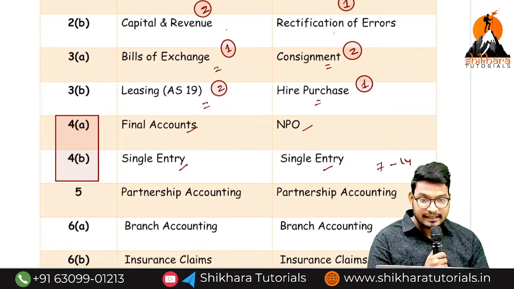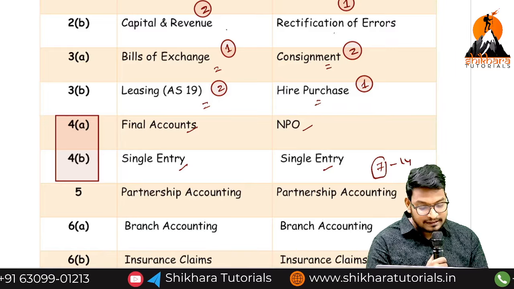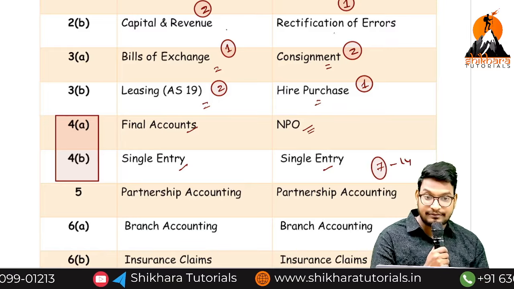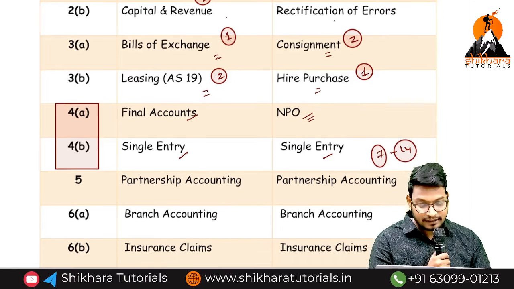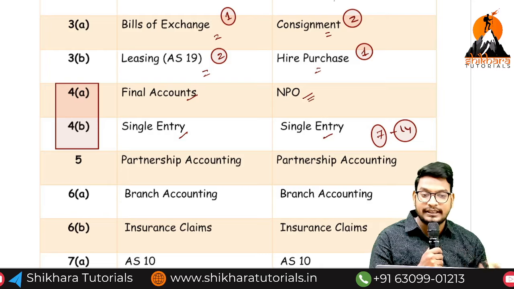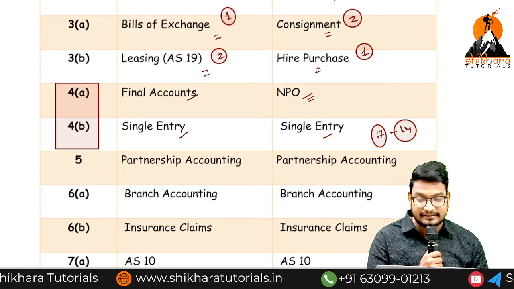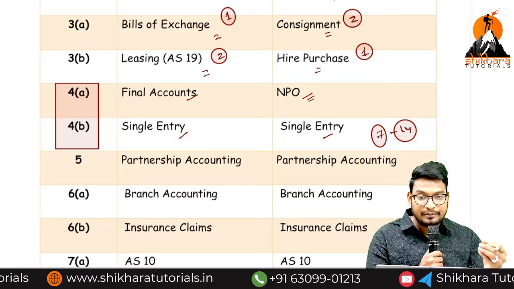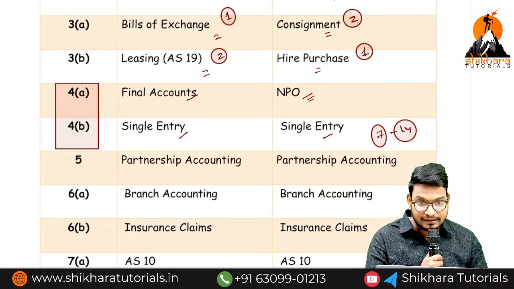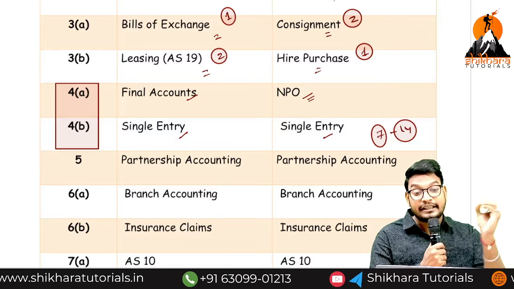Now if they ask the single entry for 7 marks, they will ask NPO for 7 marks, or otherwise they will give single entry for 14 marks. What I am saying is, please don't leave the NPO before going to the examination. We may get NPO for 14 marks, or we may get NPO for 7 marks and single entry for 7 marks, or we may get single entry for 14 marks.